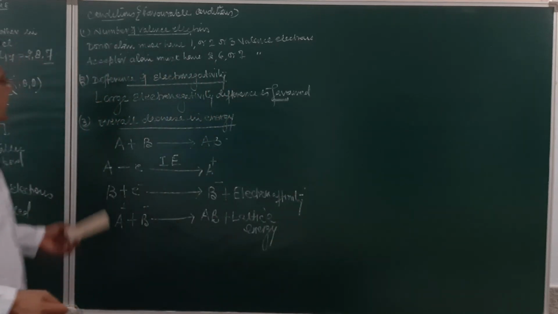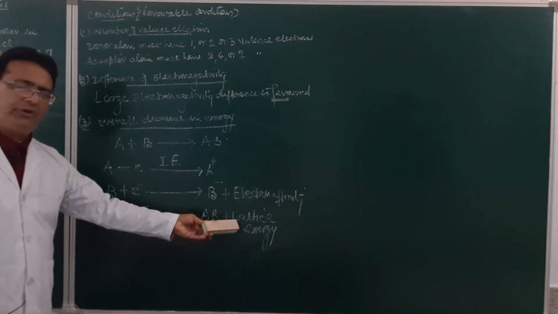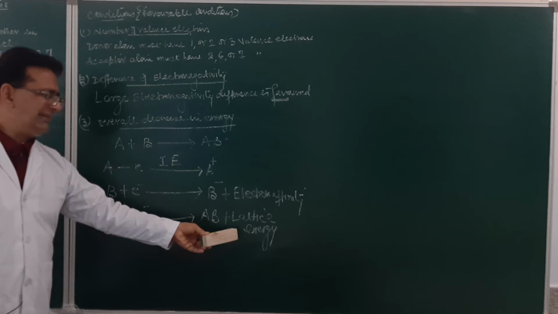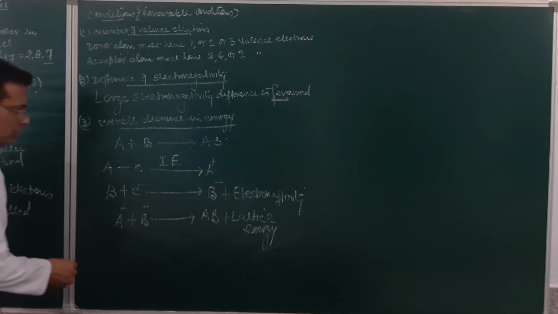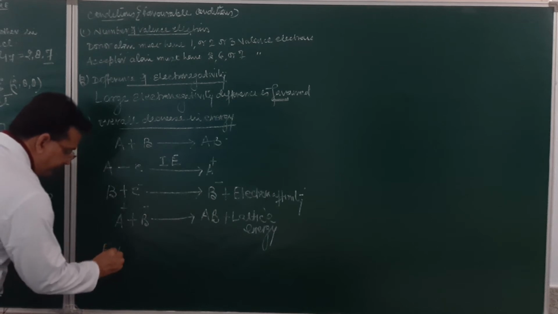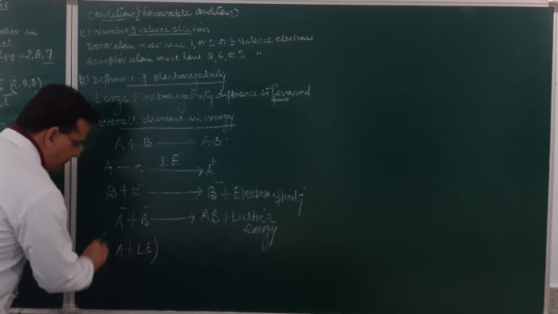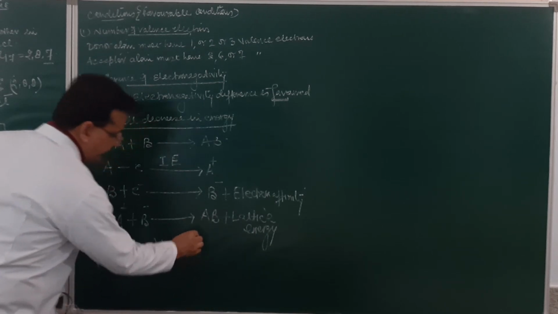Now, what is the third condition? There must be an overall decrease in the energy. This is the energy released, and this is the energy acquired. So this summation must be greater than the ionization energy. So, electron affinity plus lattice energy must be greater than the ionization energy.